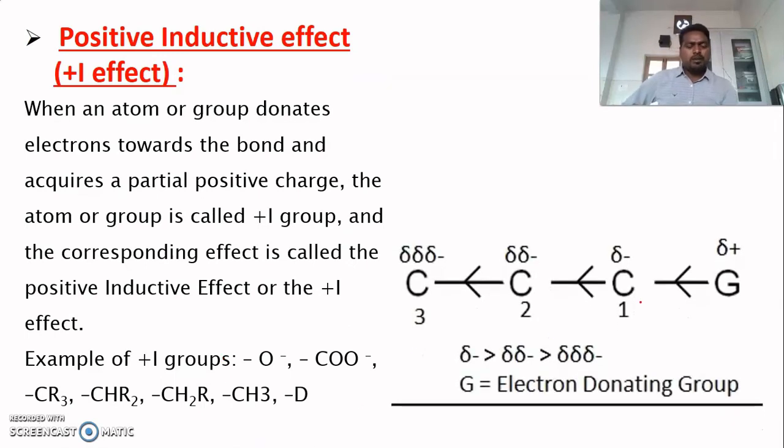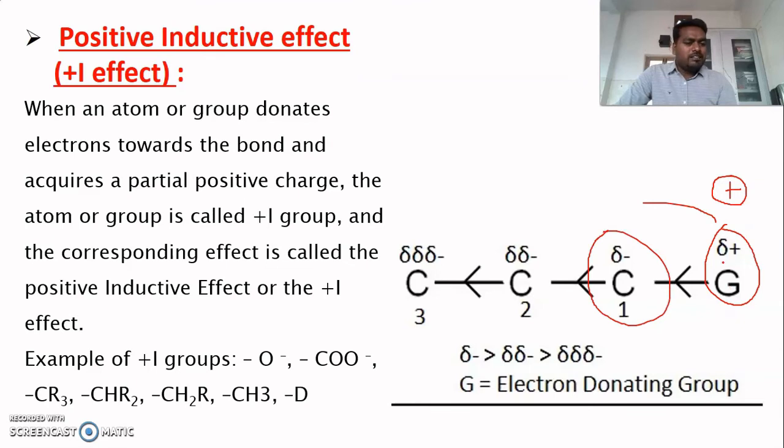First see this example. In this example, G is one substituent group. Here, electron density is moving away from the group. As a result, it is going to get partial positive charge. This is called positive inductive effect. Why? Because this G is an electron donating group, that's why electron is moving towards carbon. Here carbon is more electronegative than this substituent group G, that's why it is going to arrive at partial positive charge.